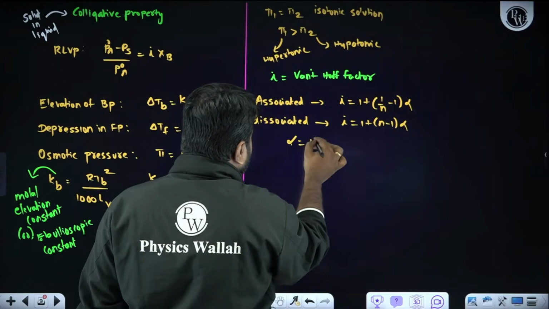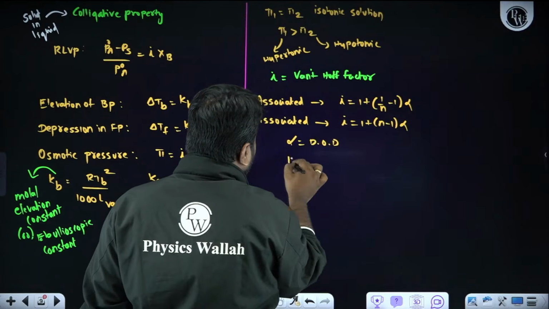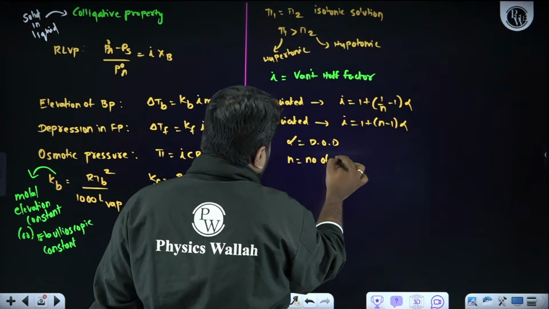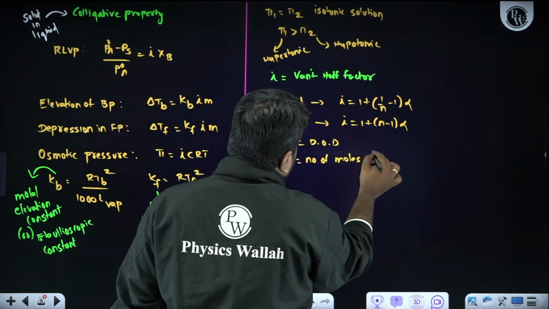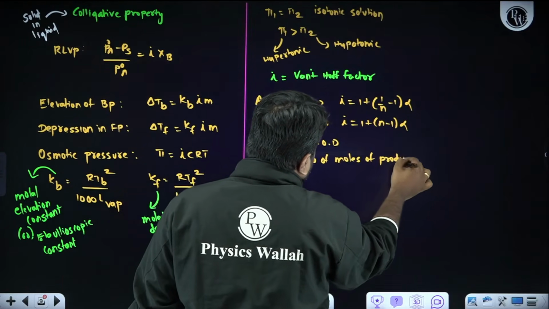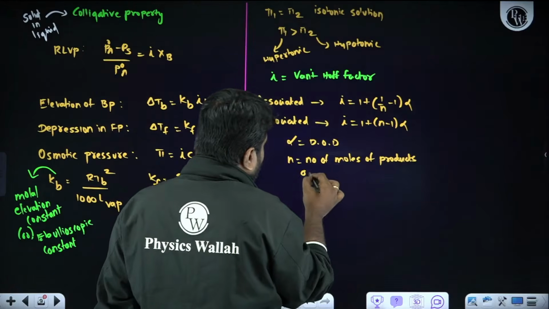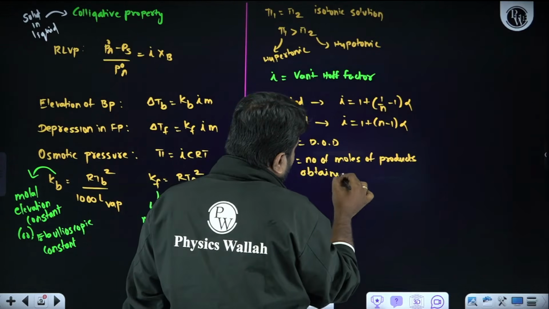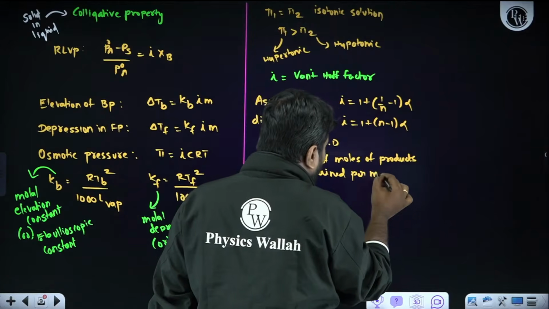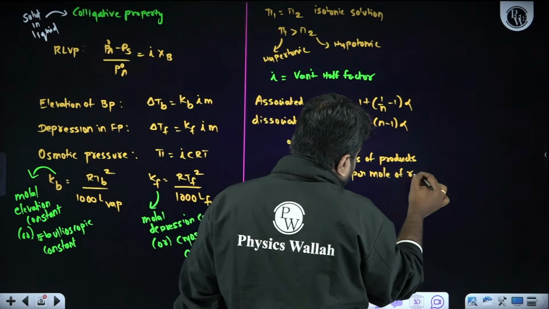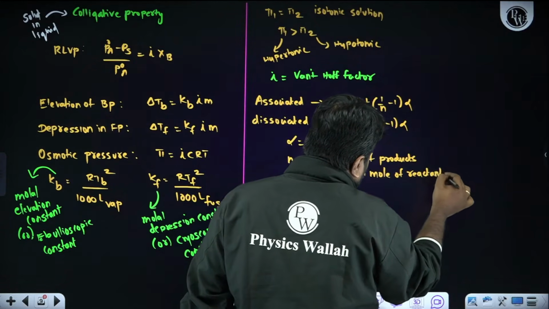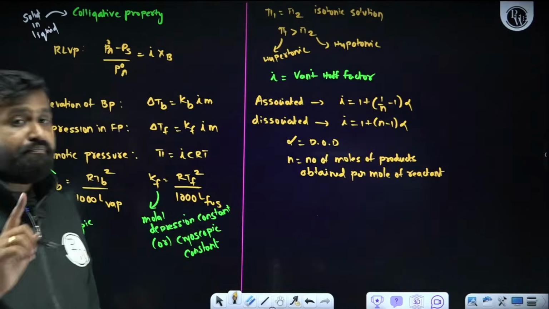What does alpha represent? The degree of dissociation. N is the number of moles of products obtained per mole of reactant.